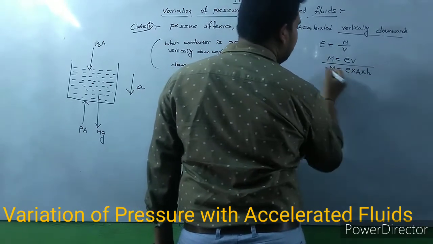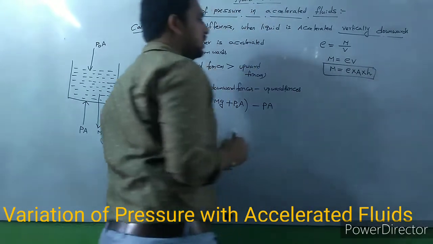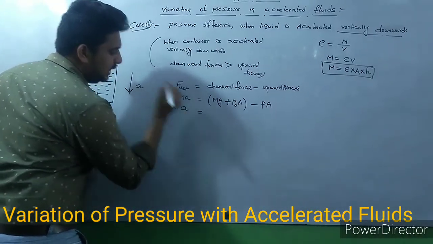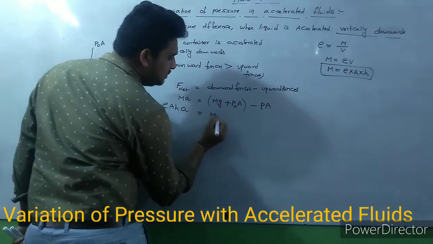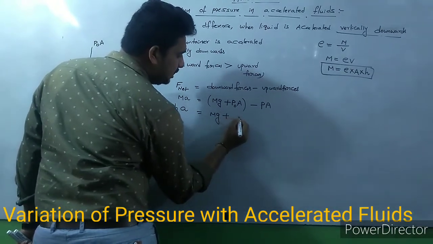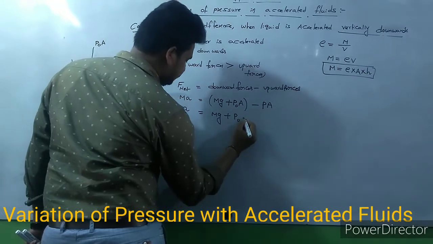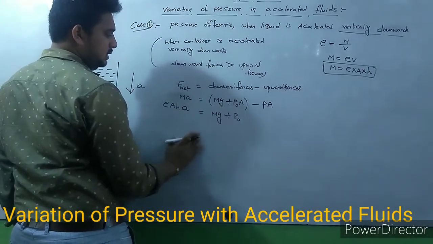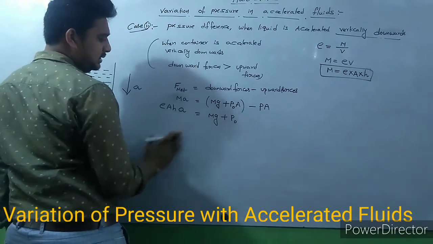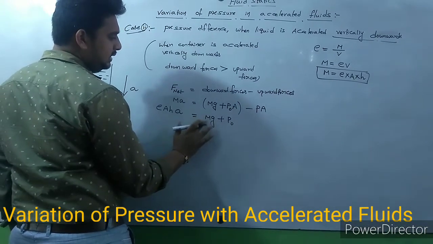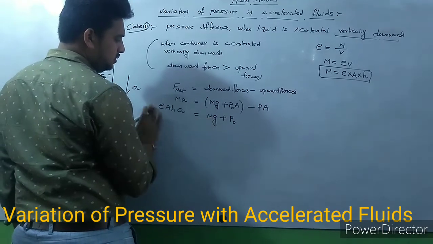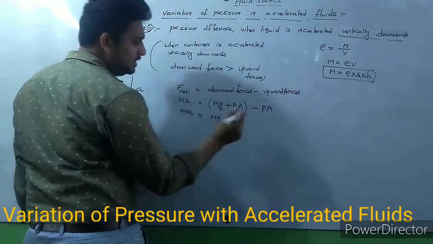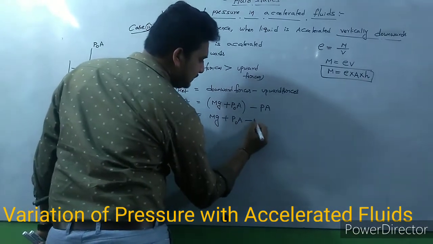So mass is rho A H. So ma equals mg plus P0A minus PA.